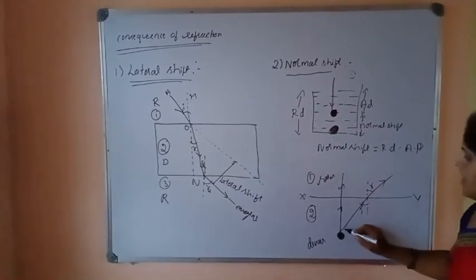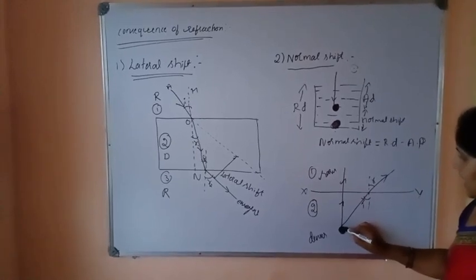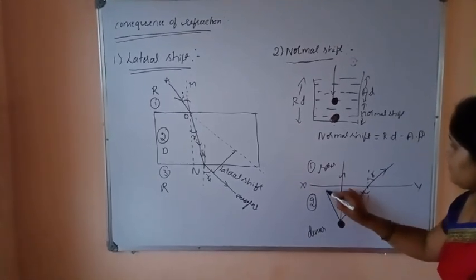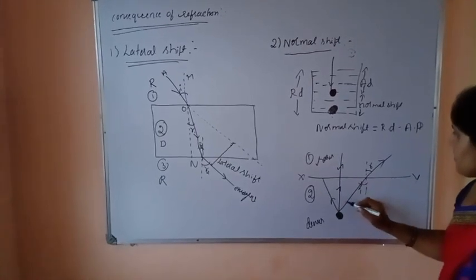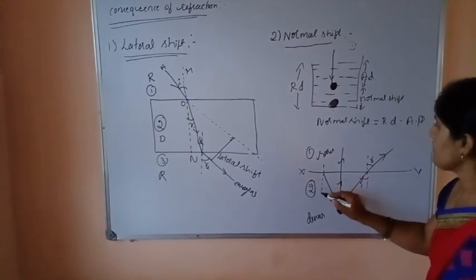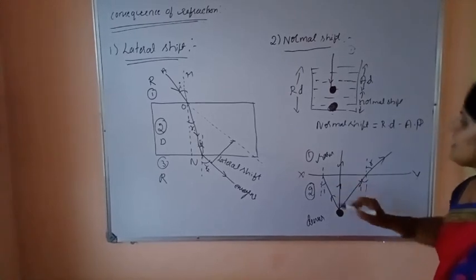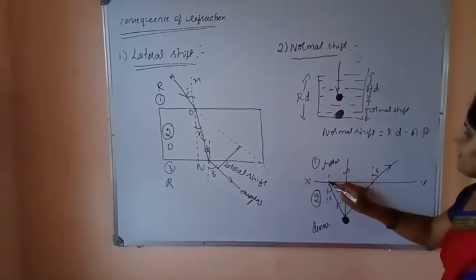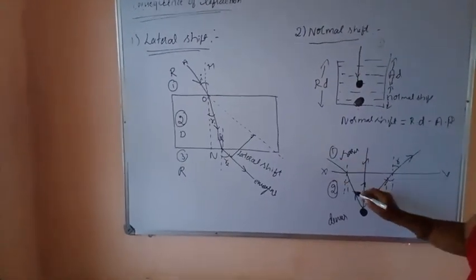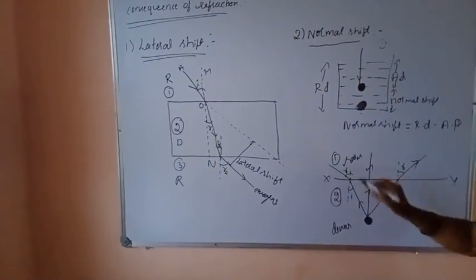Let us consider another ray which again travels from this denser medium to rarer medium. So this is the incident ray. Let us draw a normal for this. This is the angle of incidence. Again, this ray gets refracted. It travels from denser to rarer medium. It bends away from the normal like this. This is the angle of refraction.